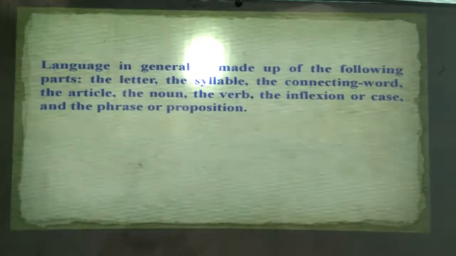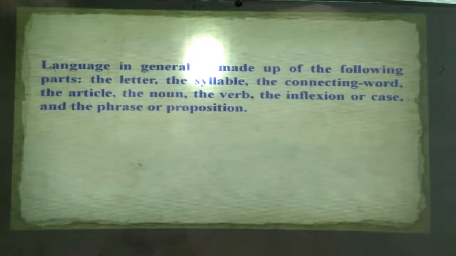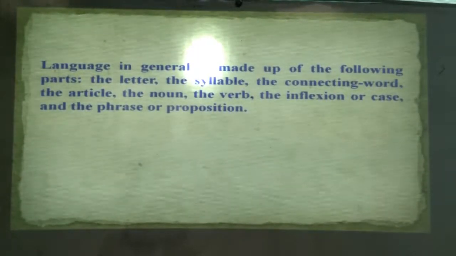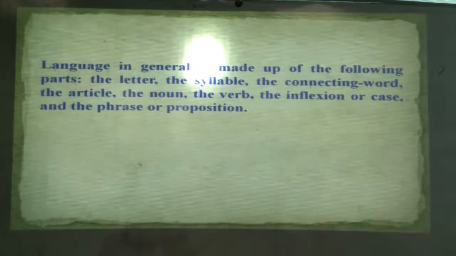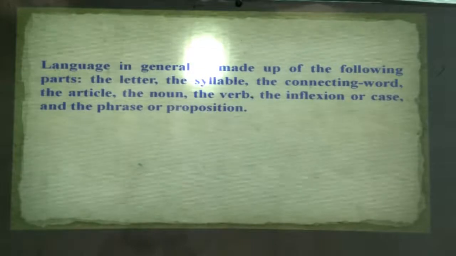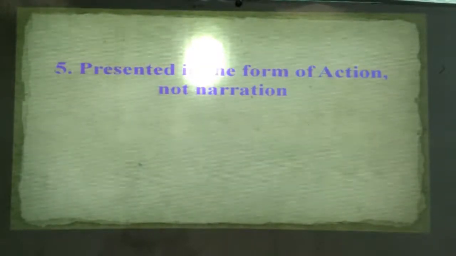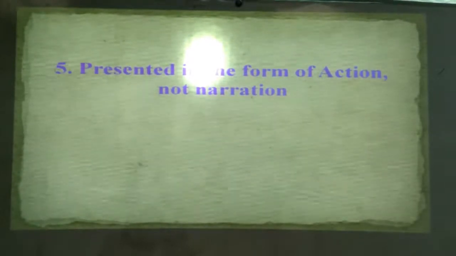You know that these are the main parts of the language, and the use of the language enriches the beauty or the artistic values of the tragedy. Okay. So this is the fifth part, presented in the form of action, not narration.